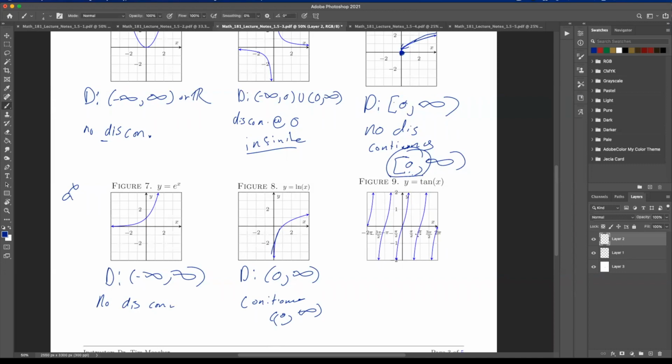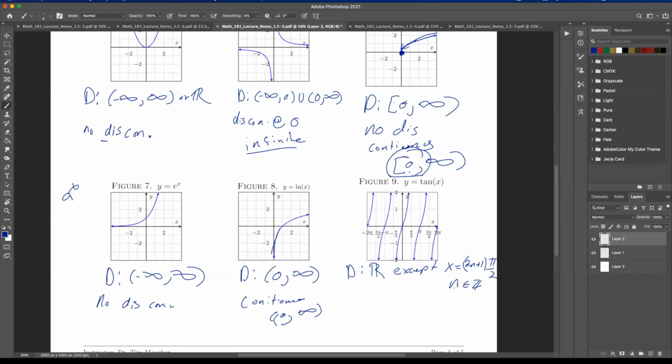All right, so here, what's the domain of this? What's the domain of tangent? Well, here it's everywhere except at pi over 2, 3 pi over 2, minus pi over 2. And so we say all real numbers except, and here we're going to have x, except for where x is equal to (2n plus 1) times pi over 2, where n exists in the integers, right? And this means n is an element of the integers.